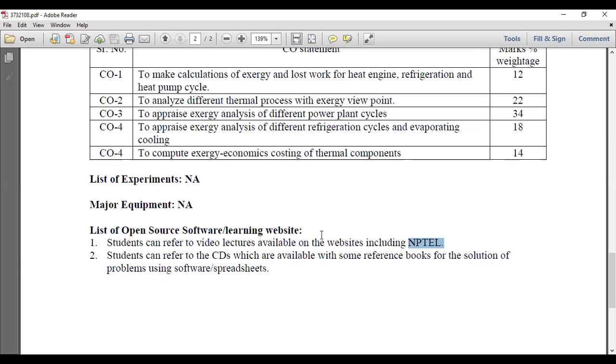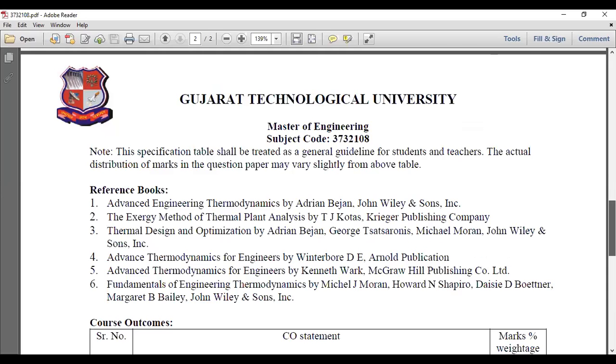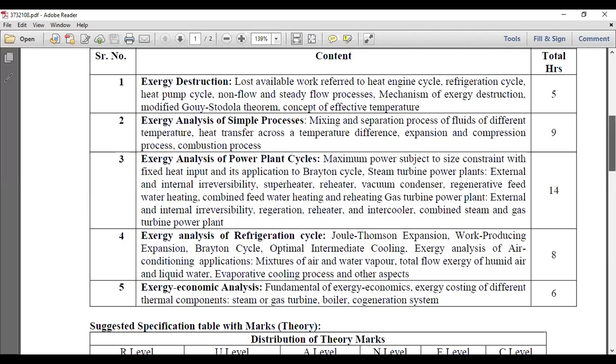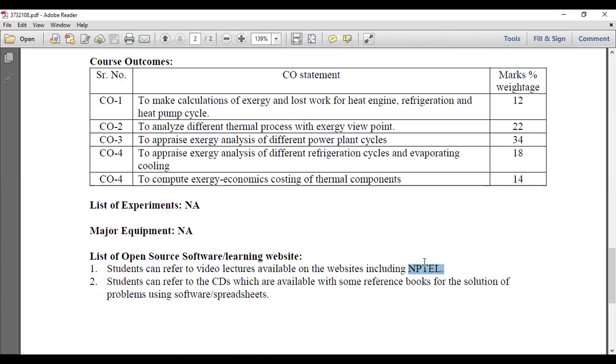The second part of thermodynamics is exergy analysis, right? If you click on exergy analysis, you will get hardly two or three chapters, or maybe one chapter, and the subtopics are 3 or 4. But we have to understand 5 different chapters in this whole syllabus, so this is actually very big. You will get some idea of what it is exactly with the help of NPTEL, right?